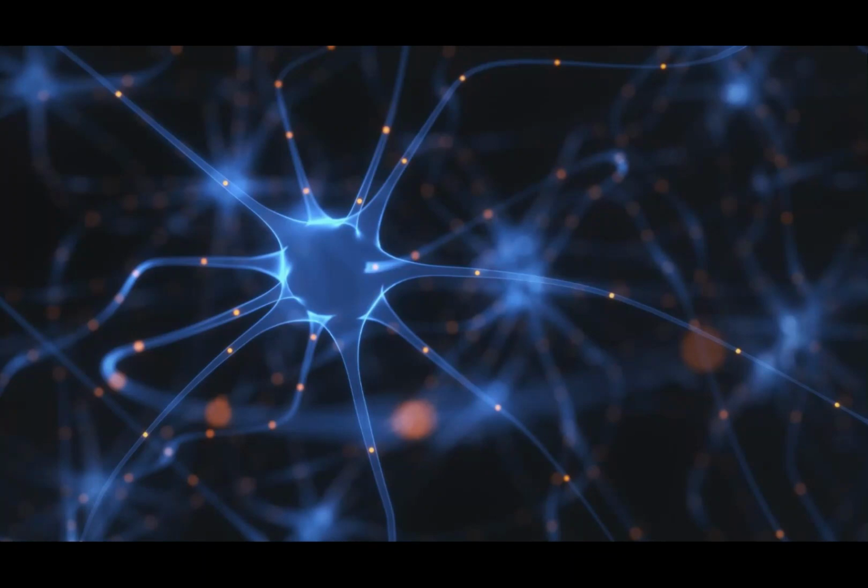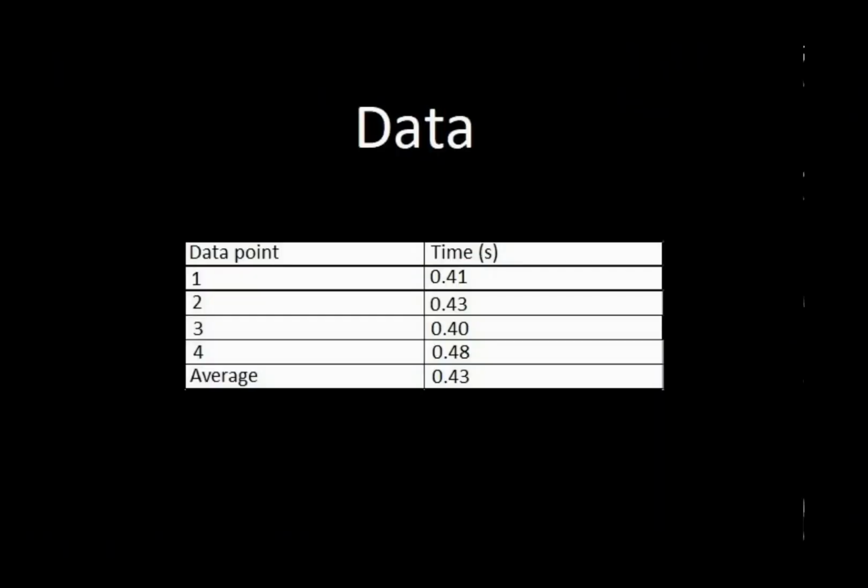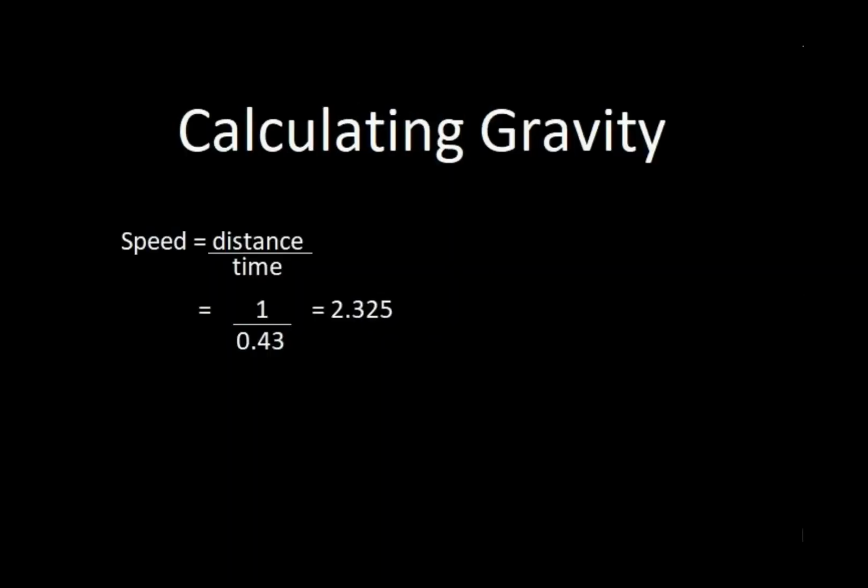The stopwatch in the footage was used to measure the length of time it took for the ping pong ball to fall to the nearest 100th of a second. This process was conducted a total of 4 times before we calculated the average time the ping pong ball took to fall to be 0.43 seconds.